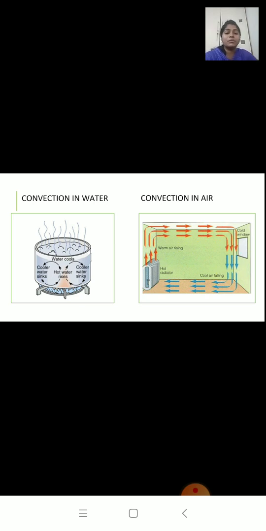So this process of hot air rising upwards and cold air sinking downwards takes place again and again, due to which all the air in the room gets heated uniformly. And this circulatory movement of air is called a convection current. Okay, so a room heater heats all the air in a room by setting up convection currents in the air.